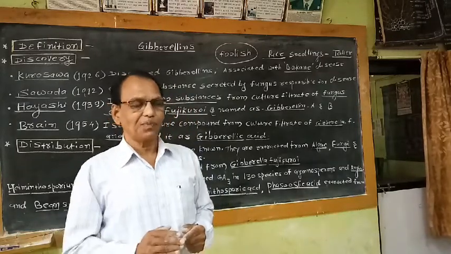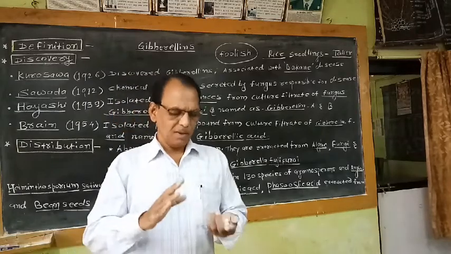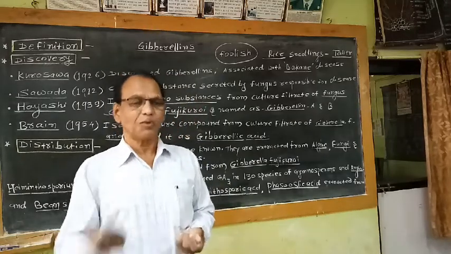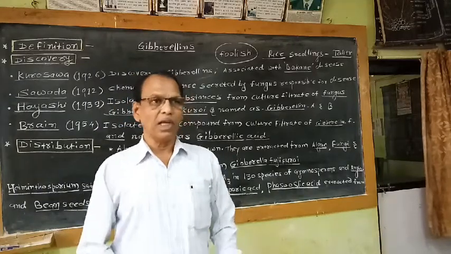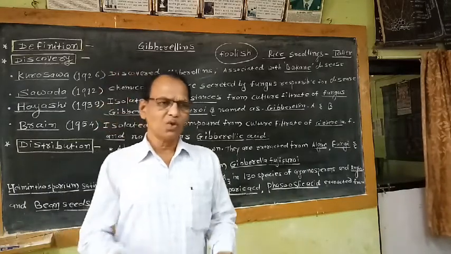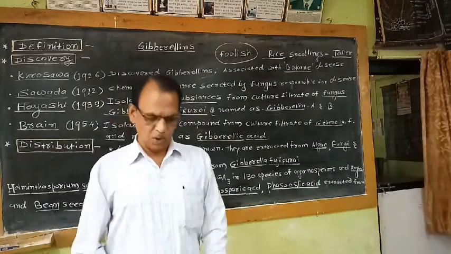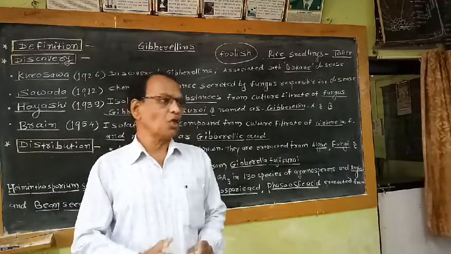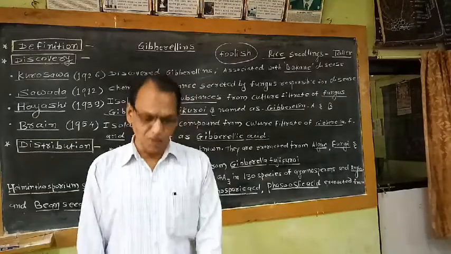When this plant is exposed to the appropriate photoperiod, and when this plant is exposed to the low temperature of the second season, then only flowering occurs in this plant. So in this phenomenon, gibberellin plays an important role. That means in the process of bolting and flowering, gibberellin is involved.